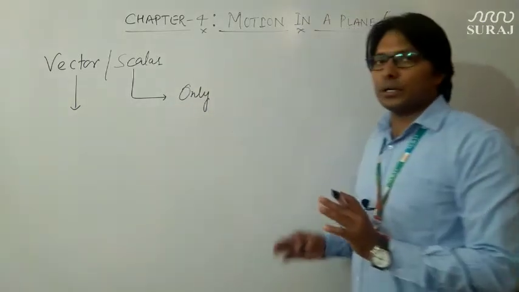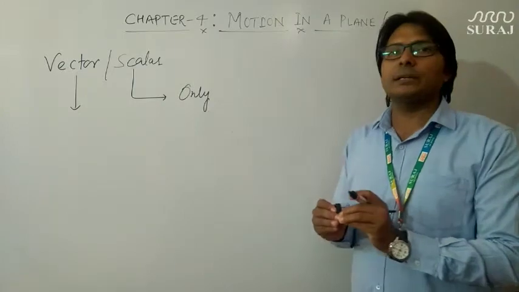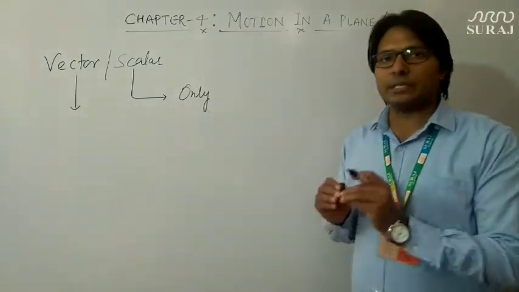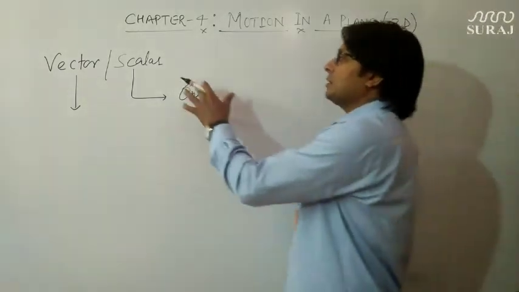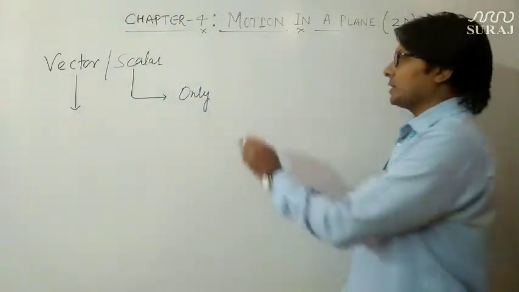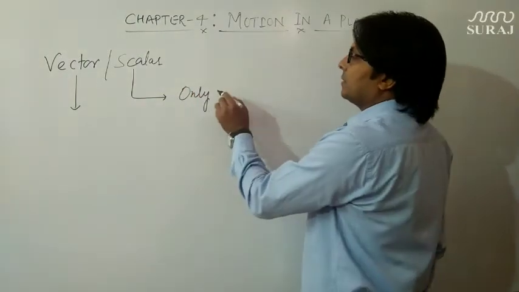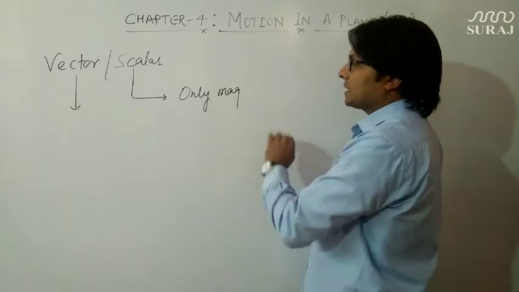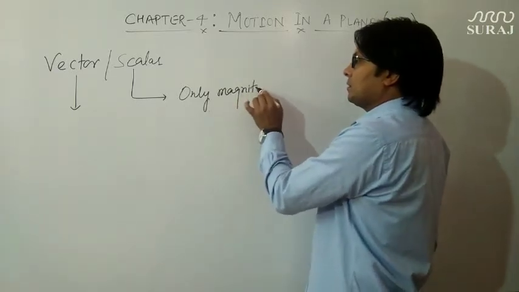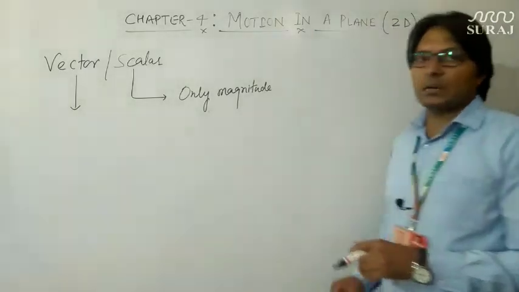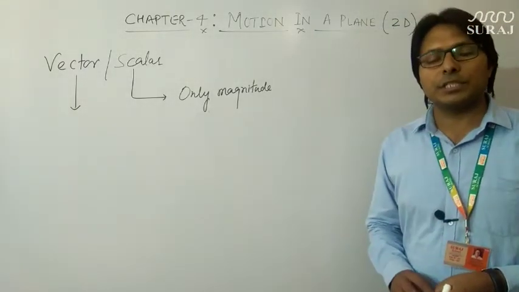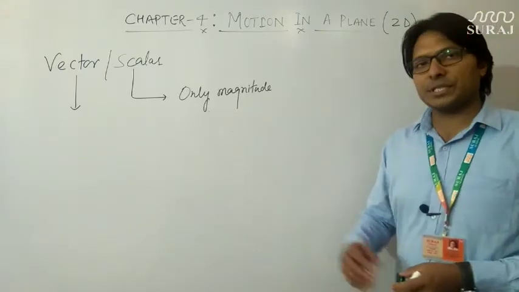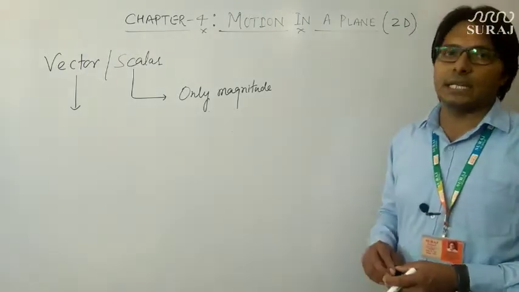If a physical quantity can be represented fully by simply describing its magnitude, then that physical quantity is said to be a scalar quantity. So only magnitude is required to represent a scalar quantity. How will you define a scalar quantity? The physical quantity which requires only magnitude for its representation is known as a scalar quantity.